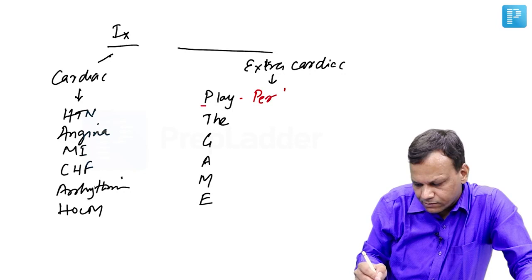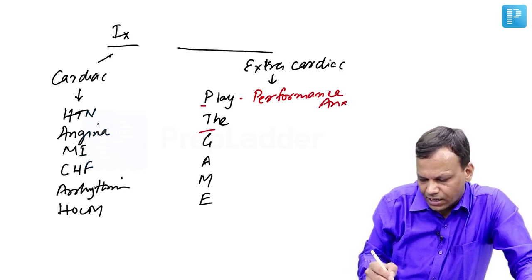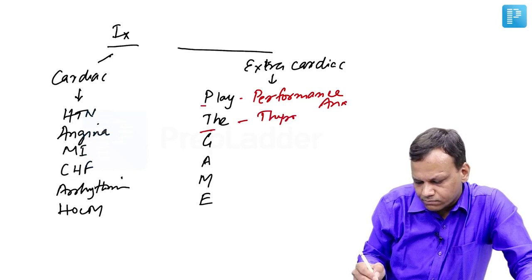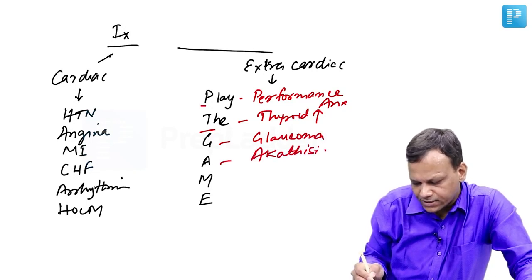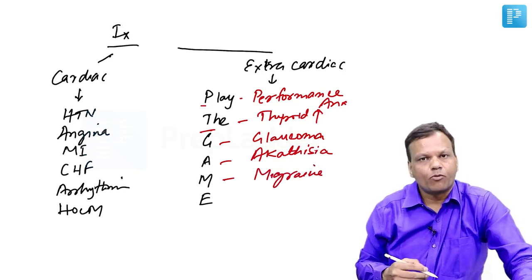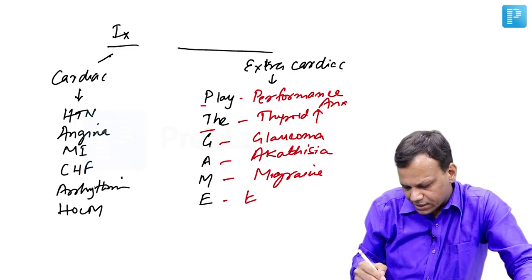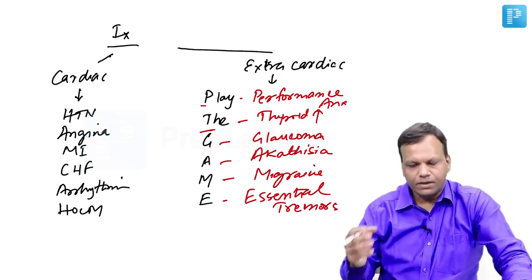Performance anxiety. Thyroid, hyperthyroidism. Glaucoma. Timolol is used. Akathisia. Beta blockers are drug of choice for akathisia. Migraine, they are used in prophylaxis of migraine. Propranolol is drug of choice. And essential tremors, beta blockers are used. So beta blockers, they are used in play the game.